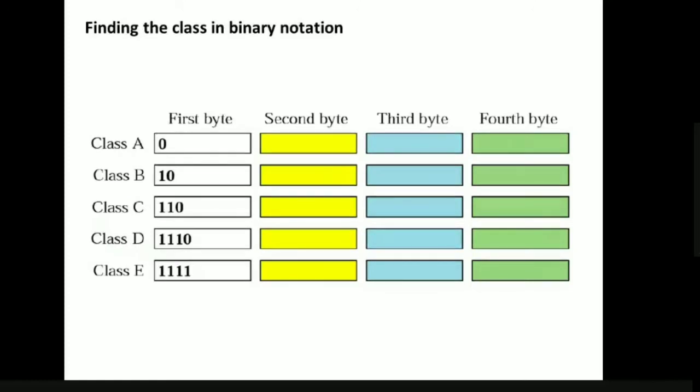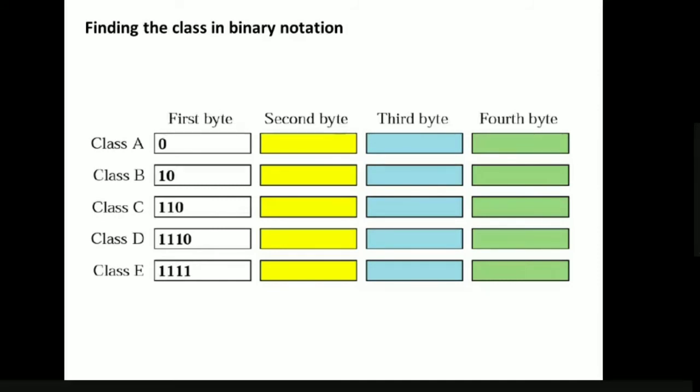Next, how do we find a particular class? Let us say we are given an IP address in binary notation and asked to find which class it belongs to. We know that every IP address is 4 bytes long.